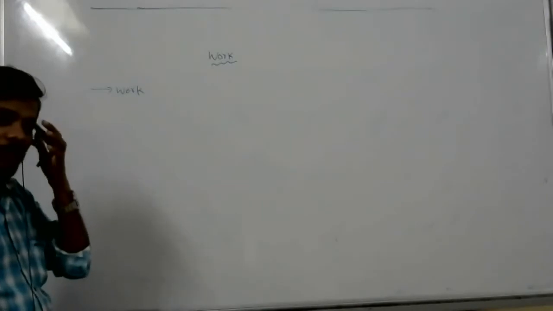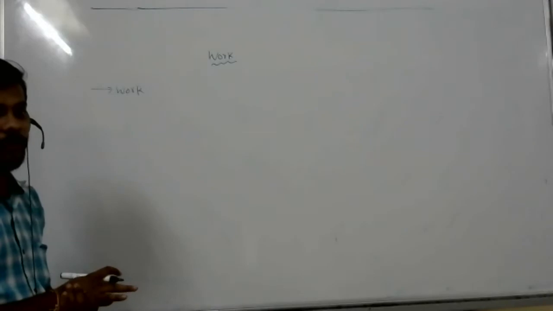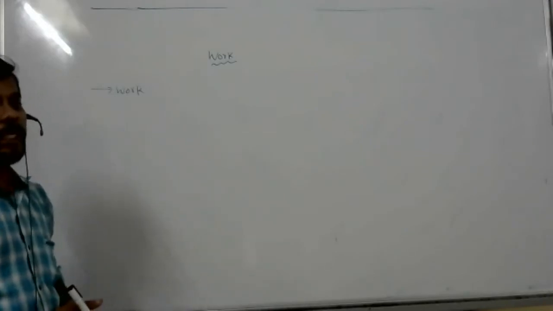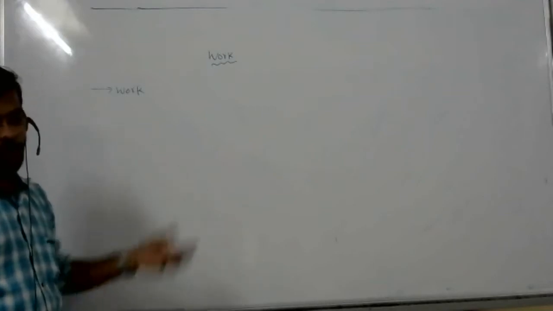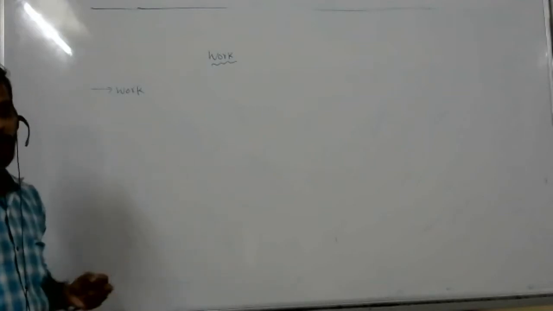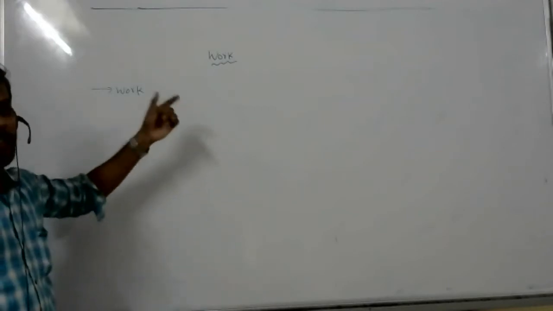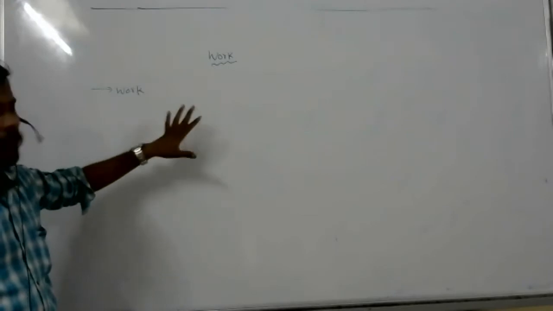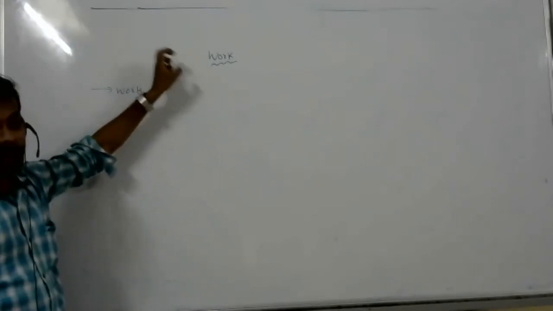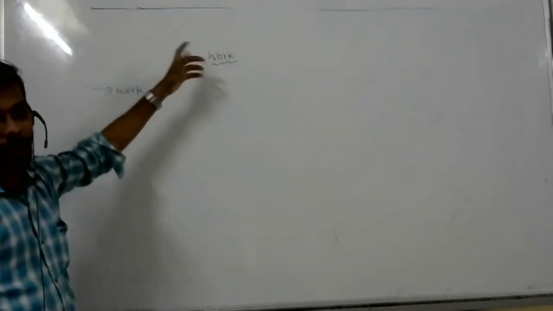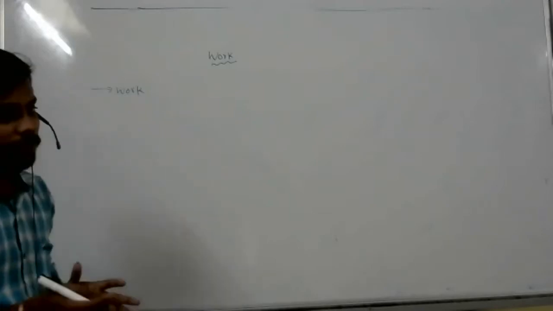Yeah. Up to the competitive level, you can see different kinds of questions in work. After that you will reach energy. Then there is a relation between work and energy; the units are the same. So you will get a relation. After that, power: power is nothing but the rate of change of work with respect to time. We will discuss one by one. That's why I took work first. After completion of work, I will give energy. Otherwise you will get confused about what I said in work.